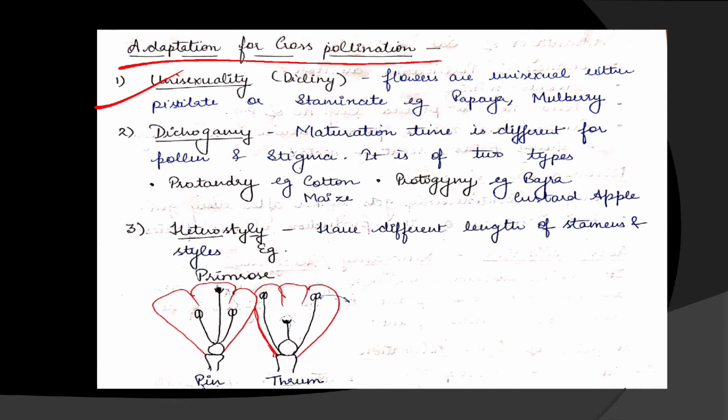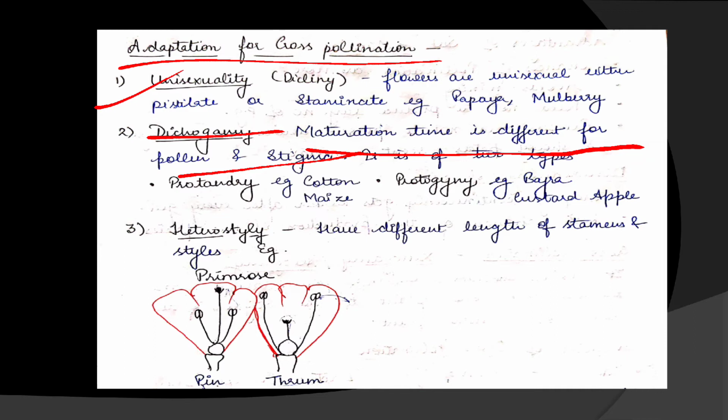Next is dichogamy. As we have seen in homogamy, both the reproductive parts mature at the same time, but in dichogamy, the maturation time is different. Okay, meaning pollen and stigma mature at different times. It is of two types.